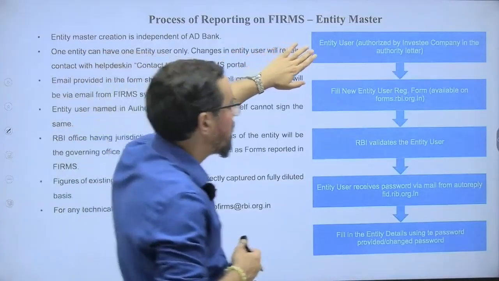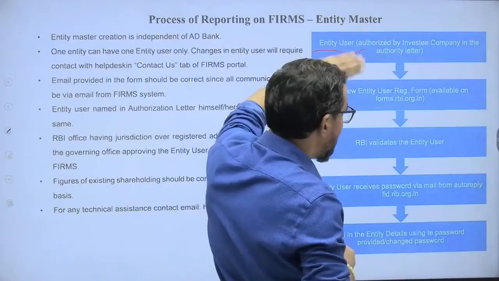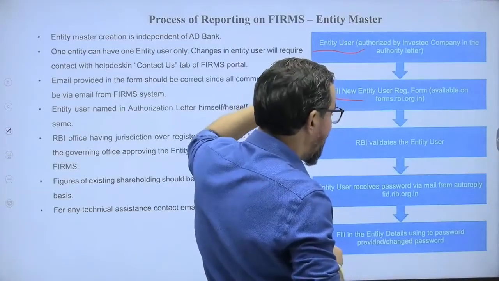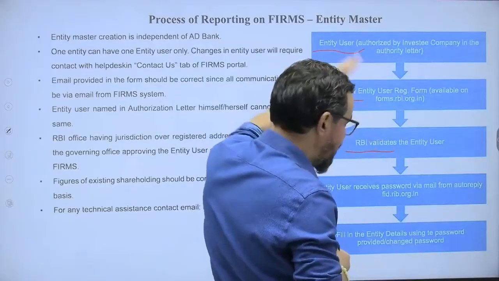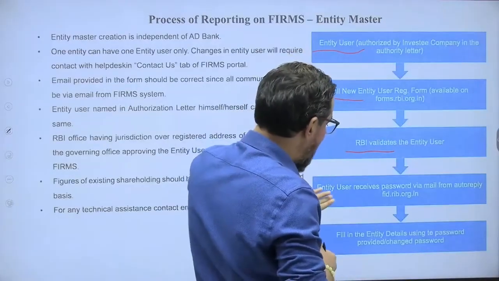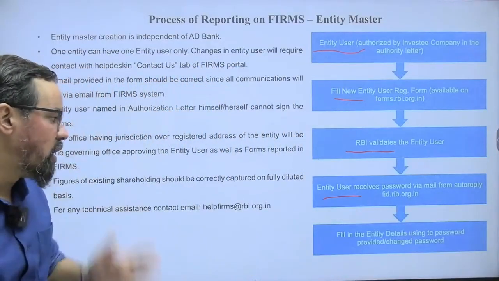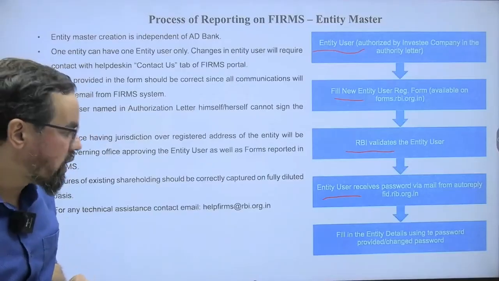We have to create an entity user authorized by the investee company through authorization letters. Then we fill the new entity user registration form, and RBI validates the entity users. The entity user receives a password by mail and fills in the entity details using the password provided, or changes the password.